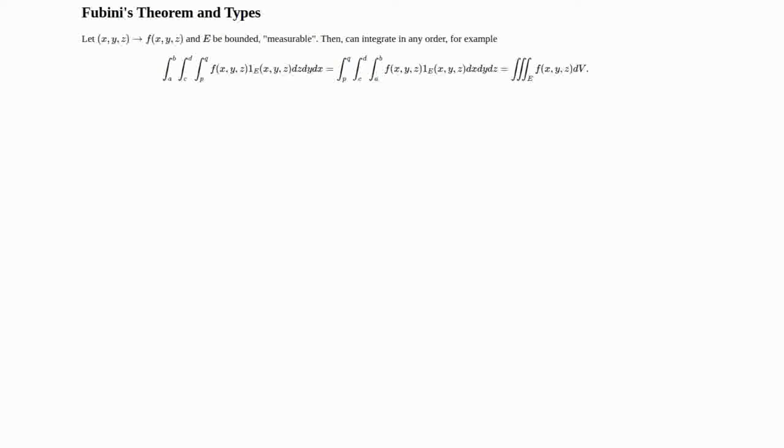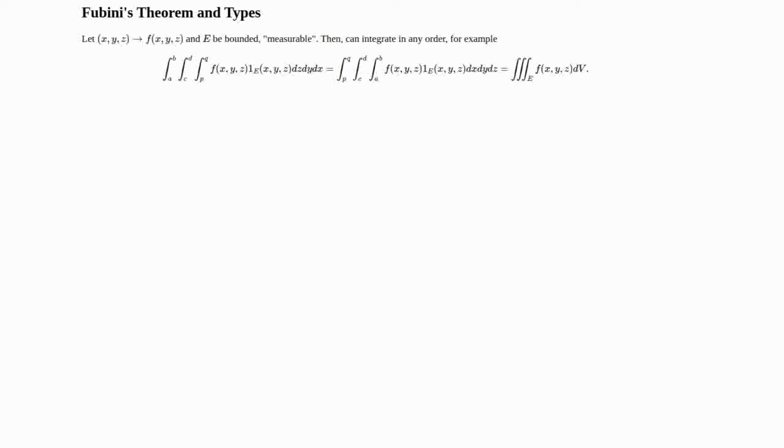Once again, we have Fubini's theorem, but now for 3-dimensional objects. For that, we again assume that f and E are both bounded and measurable. When that is true, we can integrate in any order. For example, if we let fE be f times the indicator, then we could first integrate from p to q of fE dz, and then integrate from c to d of fE dy, and then finally integrate with respect to x on the outside.